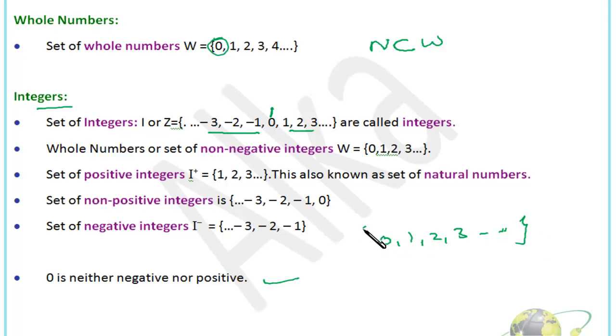This is the set of non-negative integers. So you should be very clear about all the types of integers. Positive integers are only positive numbers, or we can say natural numbers. Non-positive integers mean negatives as well as 0, negative integers mean only negatives, and non-negative integers start from 0 to infinity. Okay, 0 is a special number that is neither negative nor positive. Getting me?